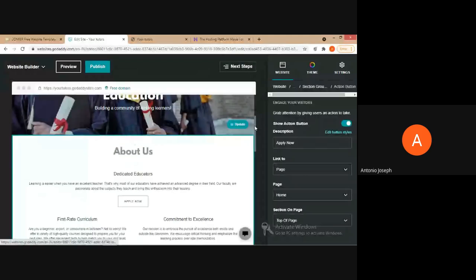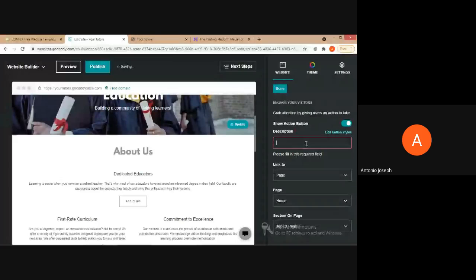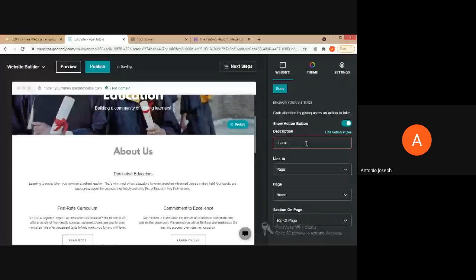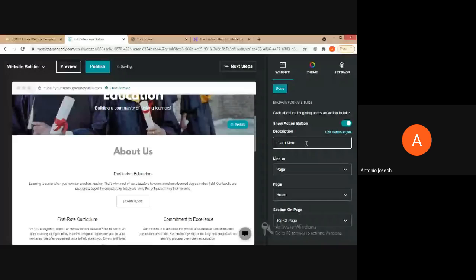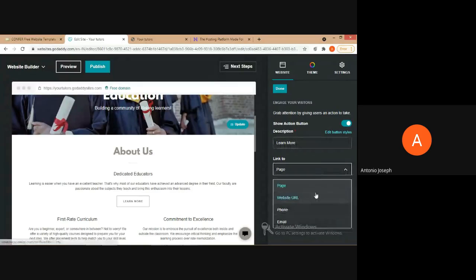Since we are not an education institution, the Apply Now button is not that necessary. So we can give a name called Learn More. Okay, so we can edit that button and we can set the link also. Once that person clicks on the Learn More button, to which page should he be navigated, we can choose that. Either we can give a website URL or a phone number or email or whatever it is.